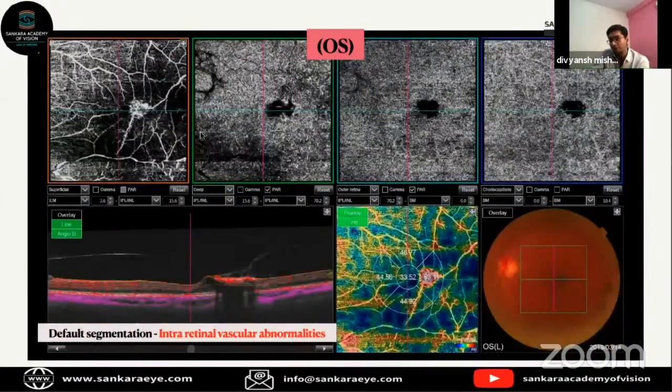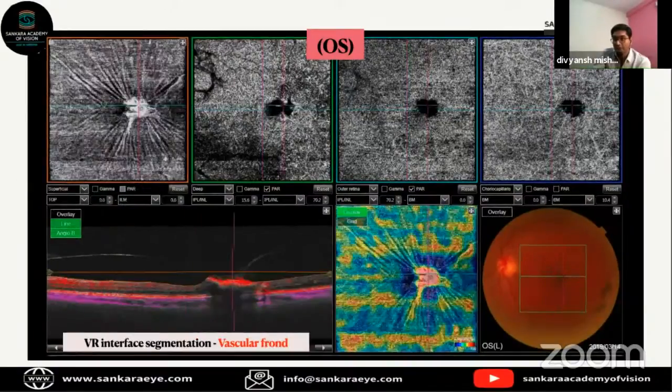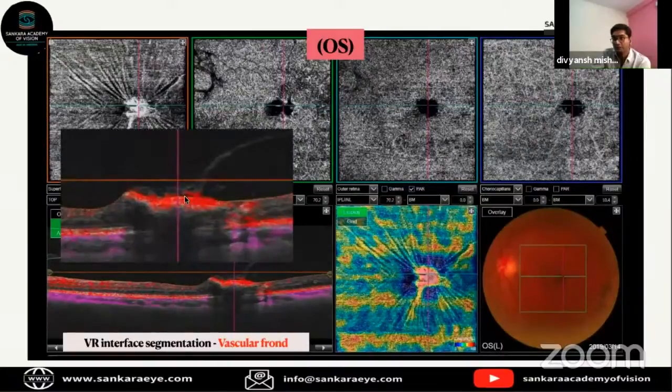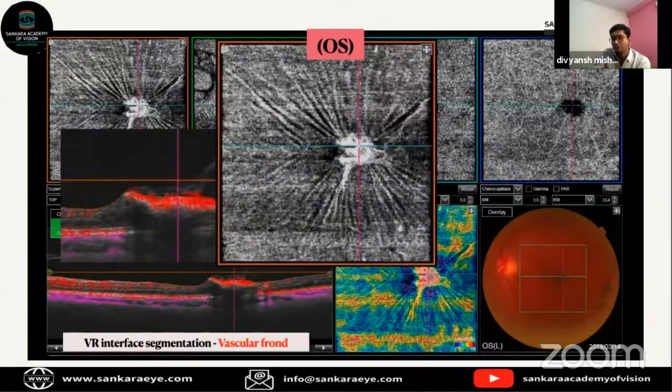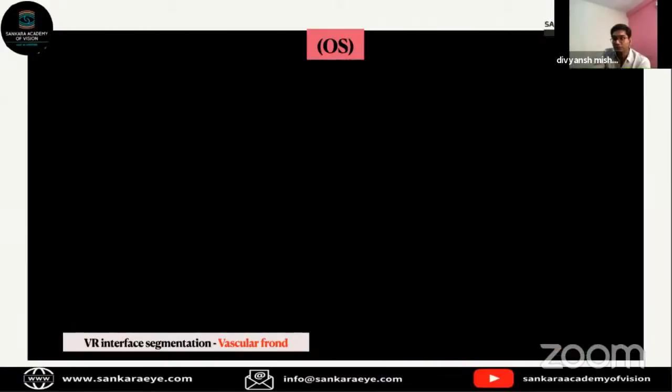Again, some intraretinal abnormalities in the superficial vascular network, not much appreciated in the deeper ones. Yes, there is some neovascularization at the disc, which we would see much better in an FA. Again, this is the superficial slab or the retinal slab. Once we change it to manual segmentation, we can see again a certain vascular network above the ILM, showing flow signal. And yes, very well, a vascular front or some loops of vessels are seen in the left eye also.